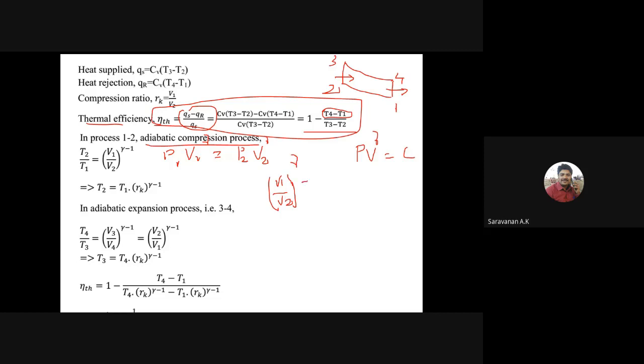So V1 by V2 power gamma represents P2 by P1.